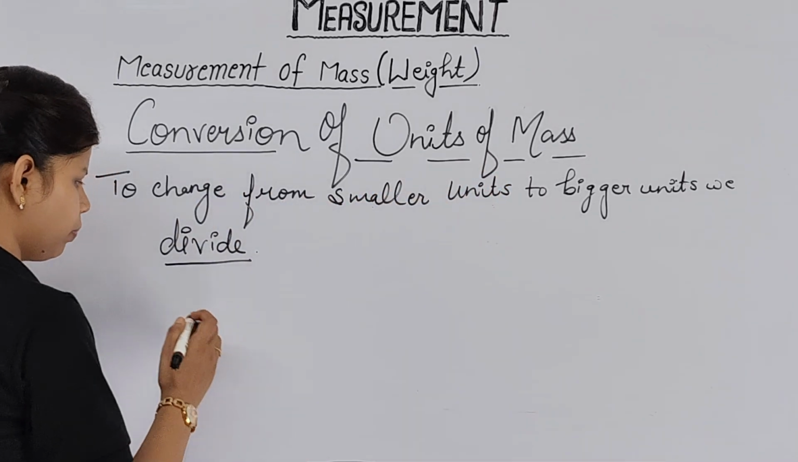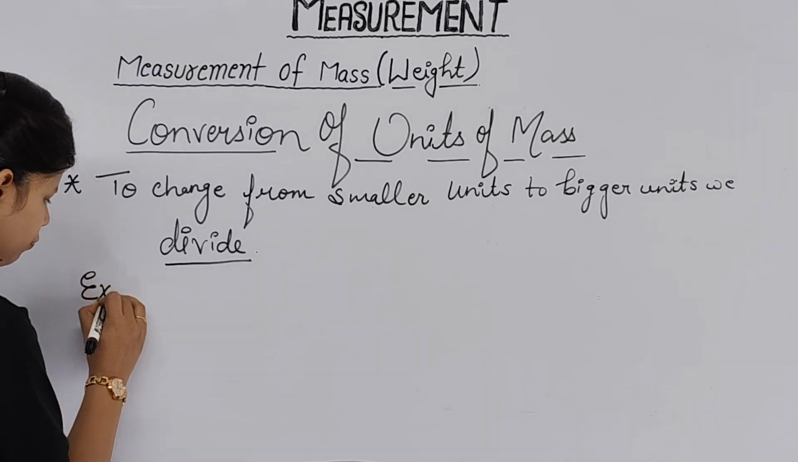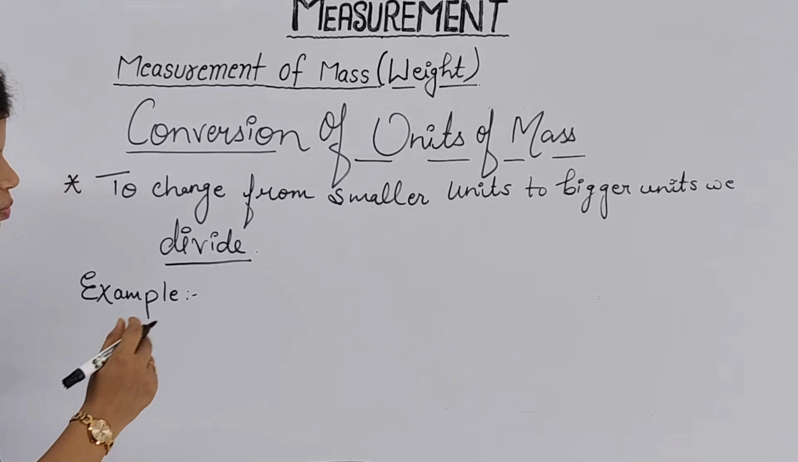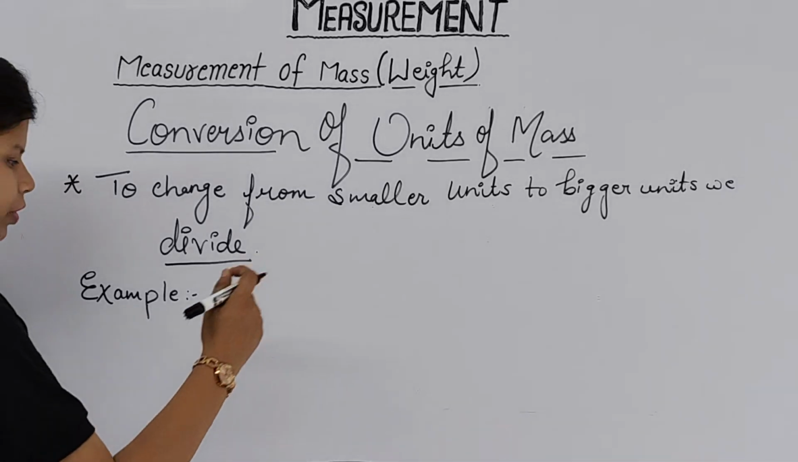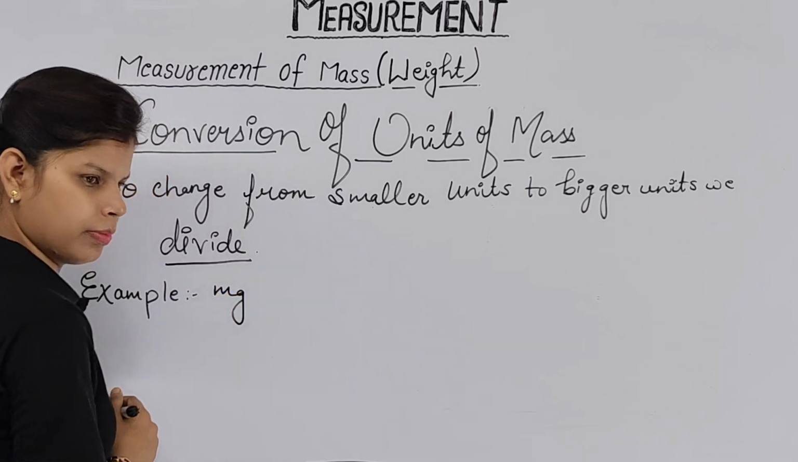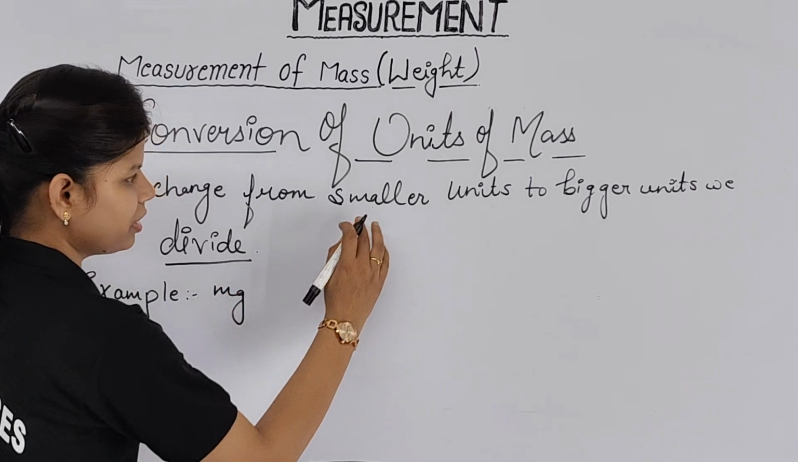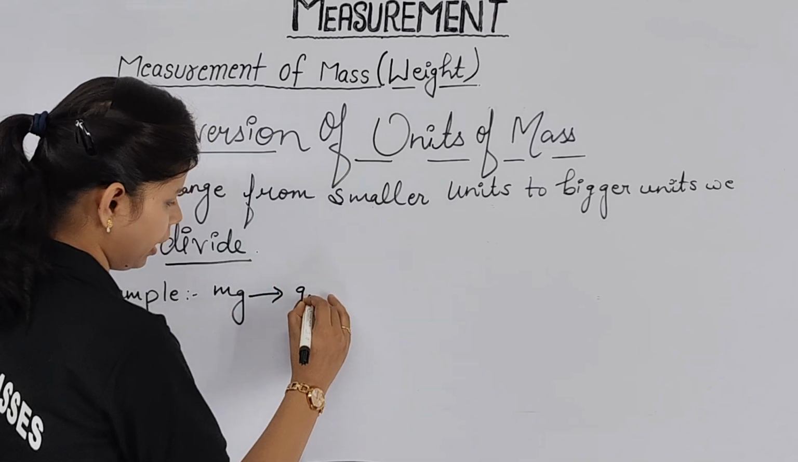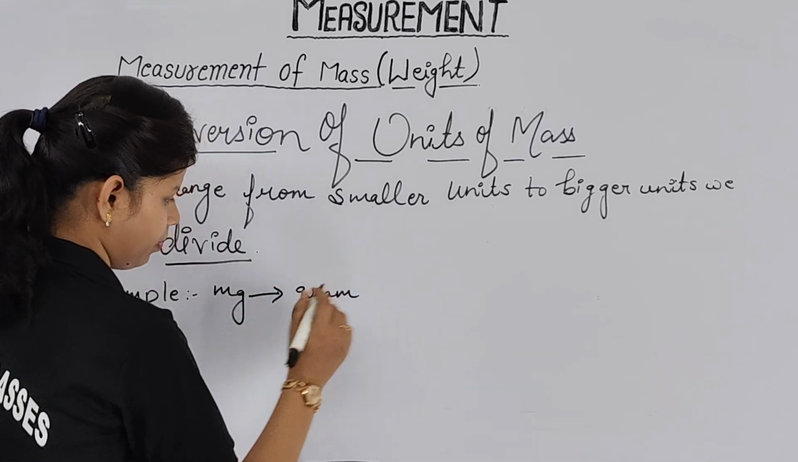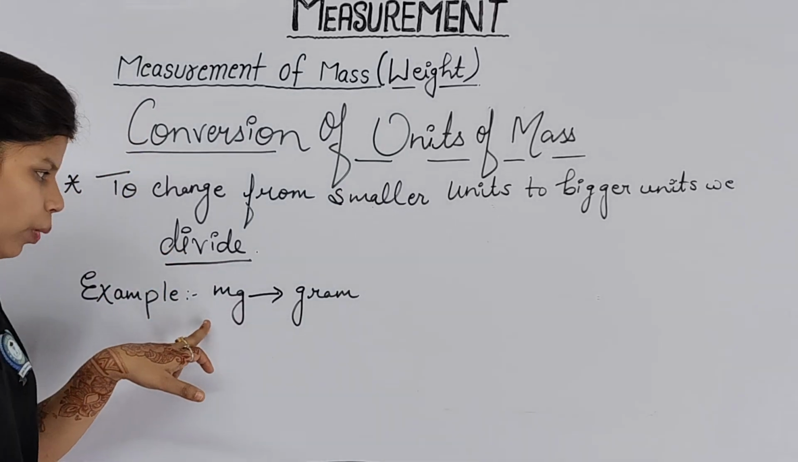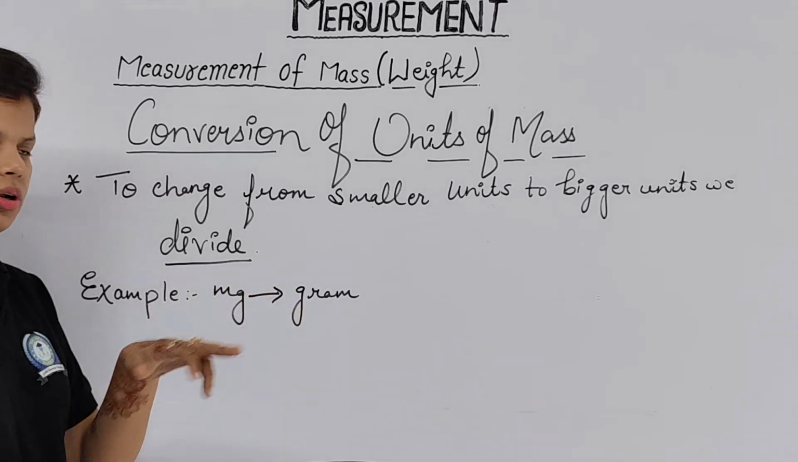For instance, children, I'll take one example. If you have to convert from a smaller unit, for example milligram, to a bigger unit, to your gram, what will you do? You have to use the operation divide. Like 1 milligram, if somebody asks you, 1 milligram equals how many grams?